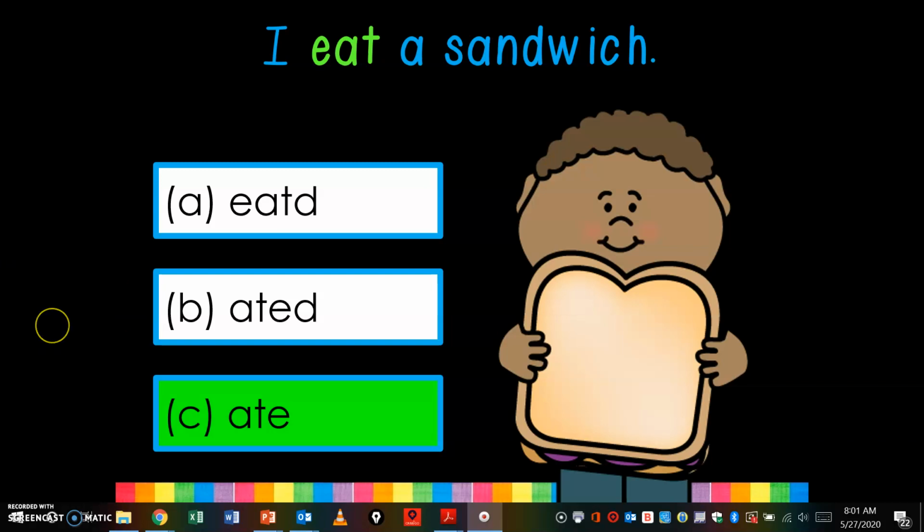So what you are going to do is cut out all of the irregular past tense verbs and tape them around your home. And then you will take a clipboard or a notebook and take the irregular past tense verb scavenger hunt sheet and go on a scavenger hunt.